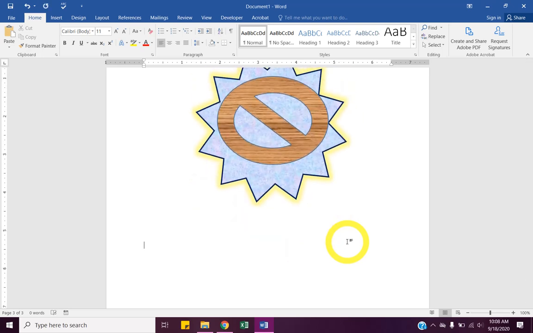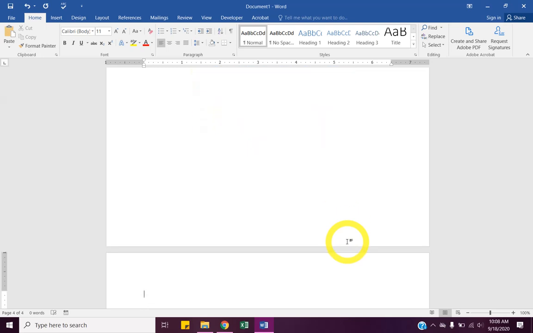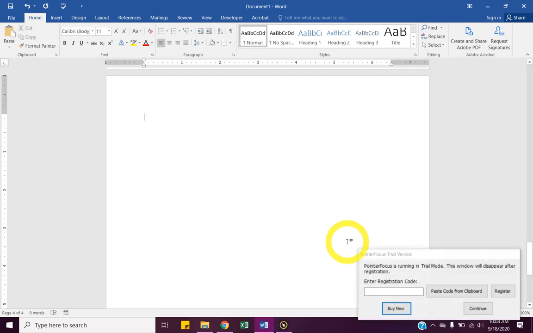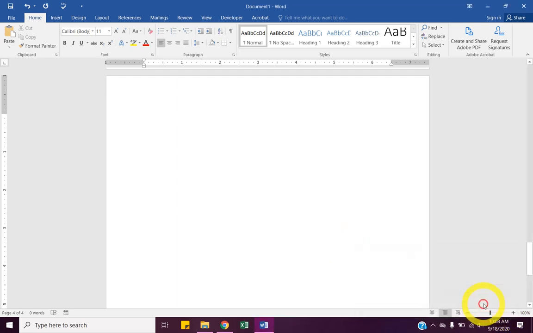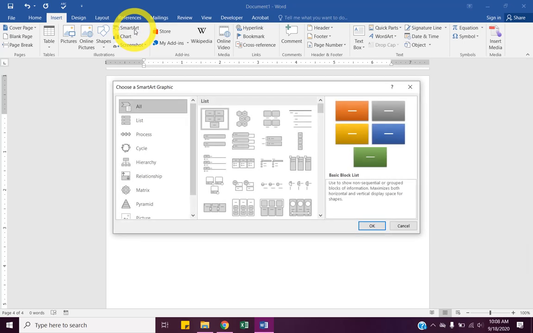Let's click enter enough times to begin on a new page again. We are going to go to Insert tab, choose Smart Art, which is just to the right of Shapes.